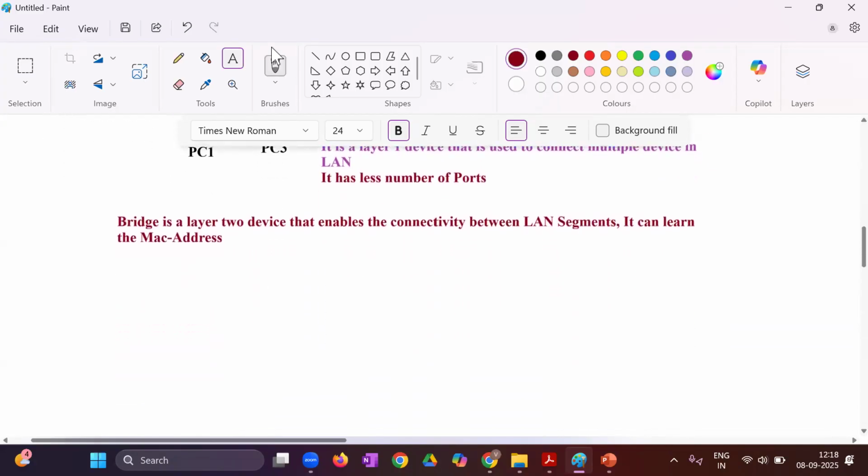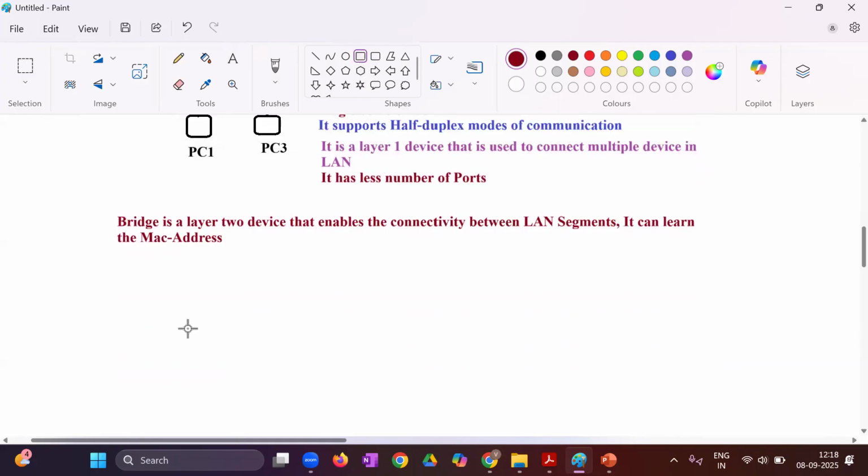So what we can do here, let's say you have taken one hub here, this side. All this spent file you will get. Whatever I am writing, everything you will get.